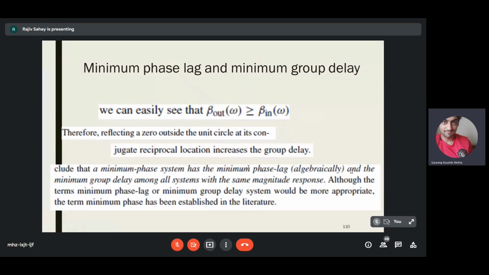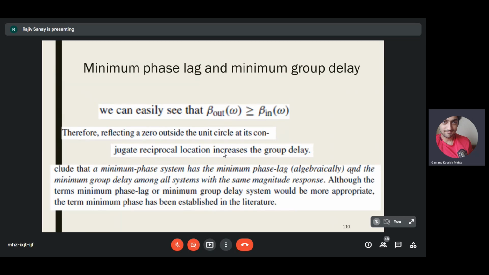So whatever I just said is summarized in this slide. Beta out is greater than beta in. That angle is greater than beta in. So reflecting a 0 outside the unit circle at its conjugate reciprocal location increases the group delay. And we can also conclude that a minimum phase system has a minimum phase lag algebraically and the minimum group delay among all systems with the same magnitude response.